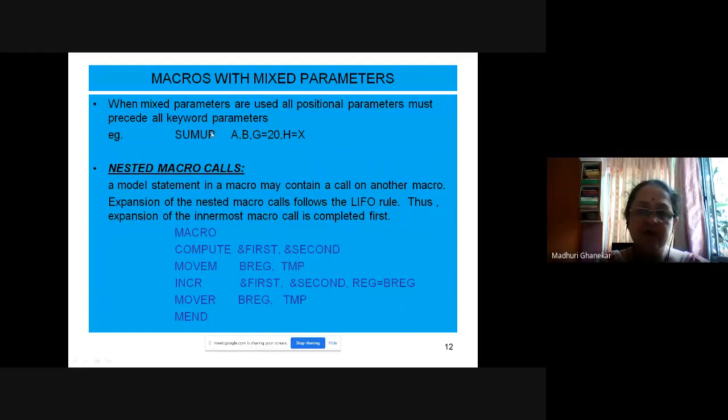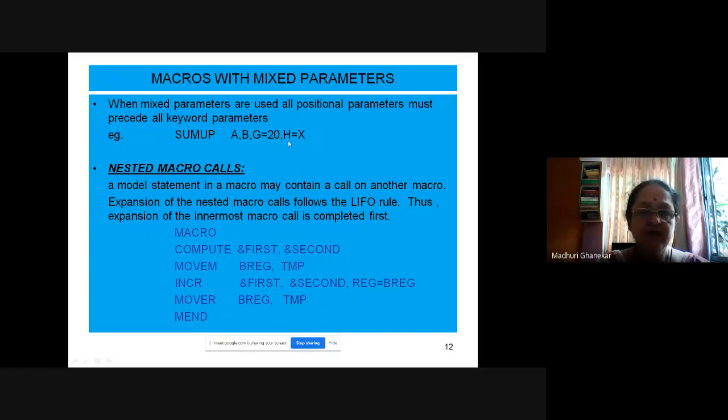You can see over here, SUMUP is the name of the macro. A and B are the positional parameters, there is no equals to sign. G and H are the keyword parameters. So the rule is positional parameters must precede all the keyword parameters.